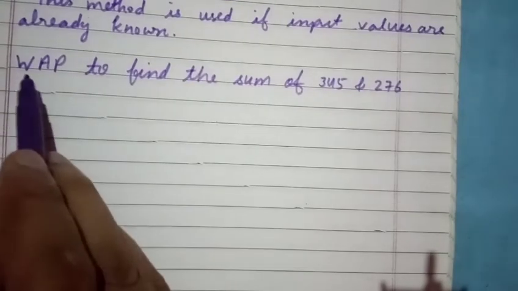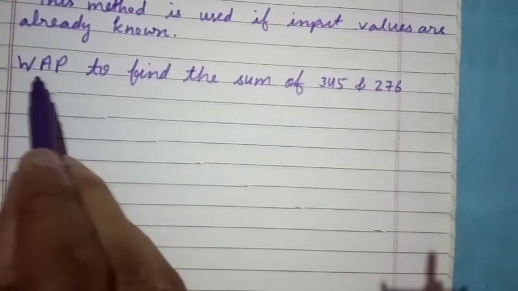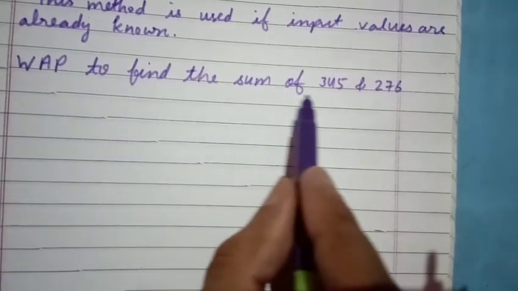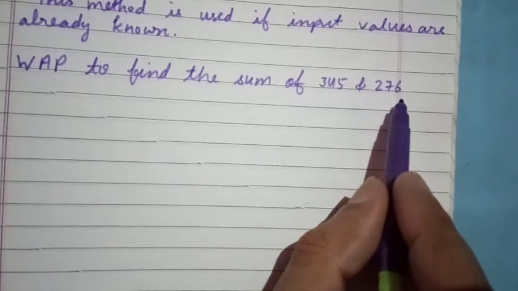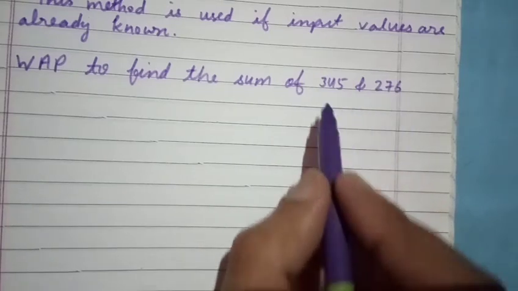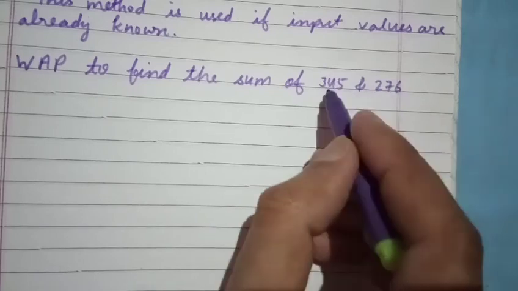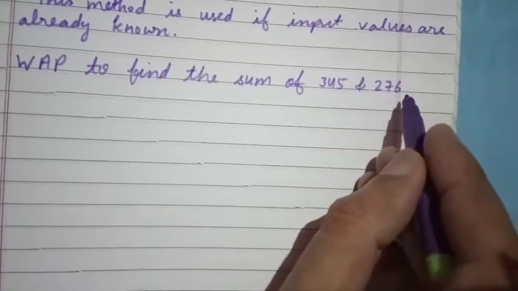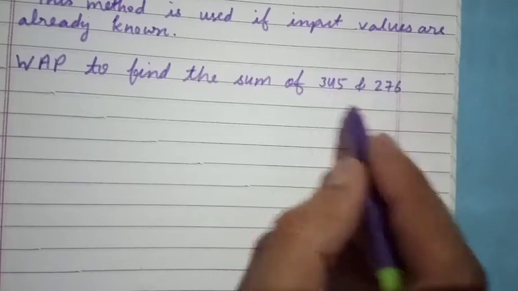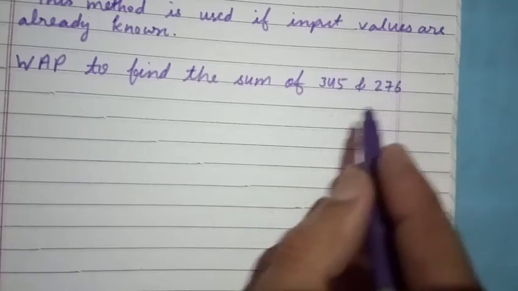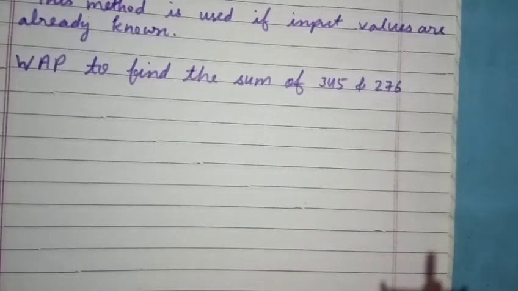Listen here, our question is this: write a program to find the sum of 345 and 276. That means we have to make a program in which there are two numbers, 345 and 276. Now we have to add them and display the result. So how will we write the program?